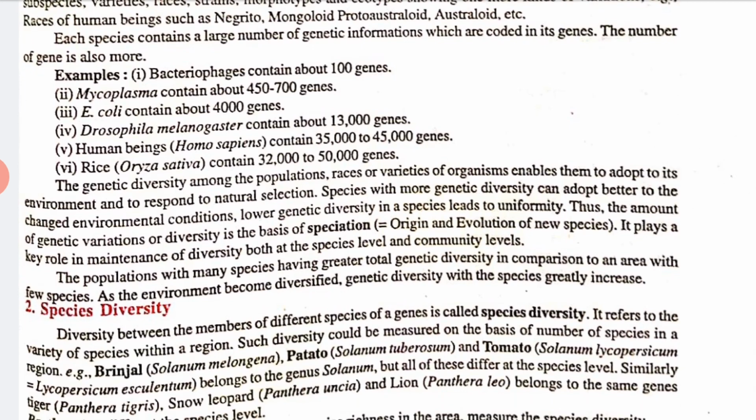Now the genetic diversity among the population, races or varieties of an organism enables them to adapt themselves to the environment and to respond to natural selection. So on the basis of all these categories we can easily do natural selection. Thus, the genetic variation or diversity on the basis of speciation, that is origin and evolution of new species, plays a key role in maintaining diversity both at the species level and on the community level. Clear? So this is all about genetic diversity.